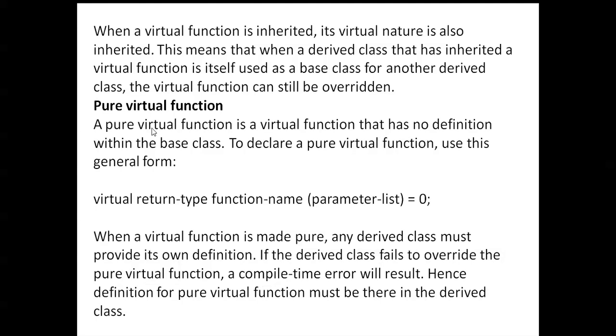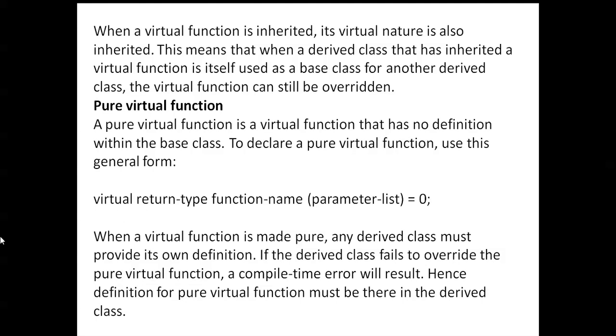See here, in a pure virtual function, a pure virtual function is a virtual function that has no definition within the base class. To declare a pure virtual function, use this general form. Before the function name you use the return type, and before that return type you use the virtual keyword. When you use the virtual keyword, the function is automatically called a virtual function.